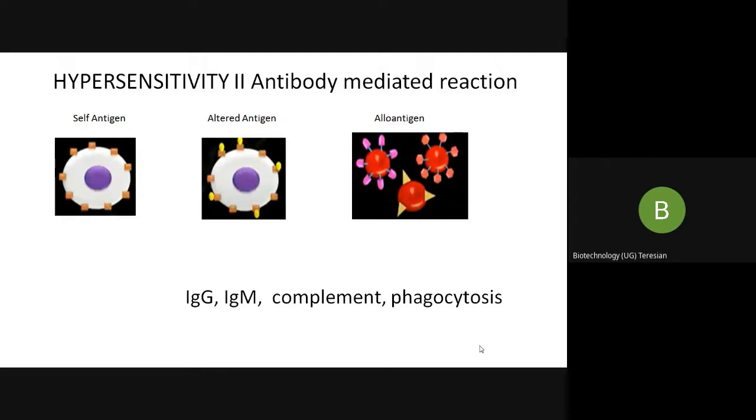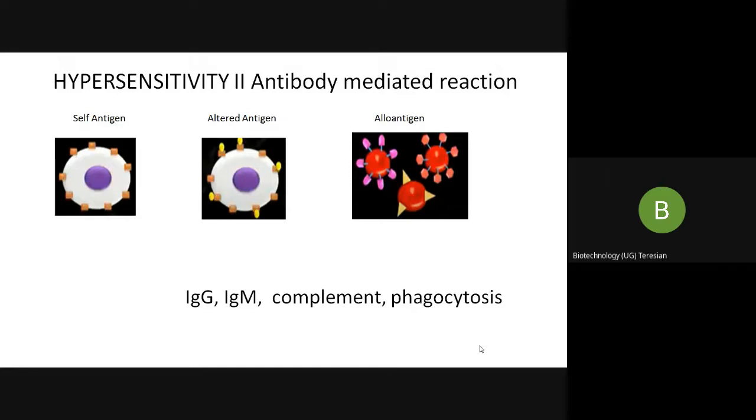Besides the autoantibodies, that is, here the culprit is your IgG and IgM antibodies. Apart from this, even the complement factors or the complement proteins, phagocytosis, macrophages, neutrophils, eosinophils, natural killer cells can all contribute to hypersensitivity too.